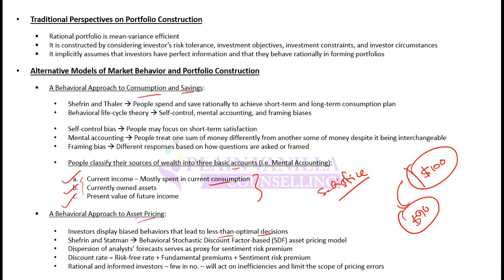Maybe its true value is $100, but maybe there is some news in the market due to which investors think that the stock has some problem, and due to that investors will only buy and sell it at a price of $90. So there can be certain discounts to the true value based on the investor's behavior.